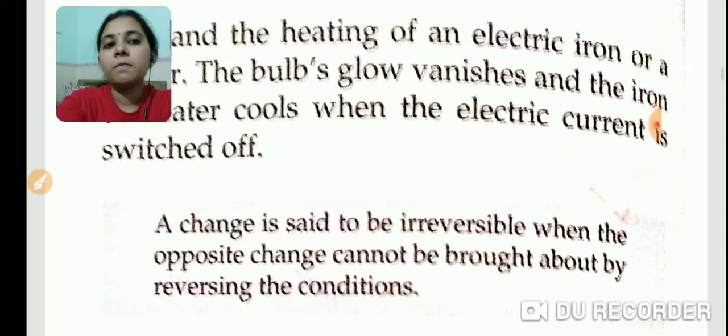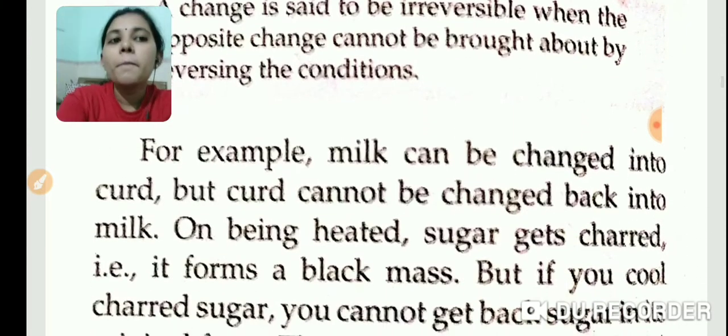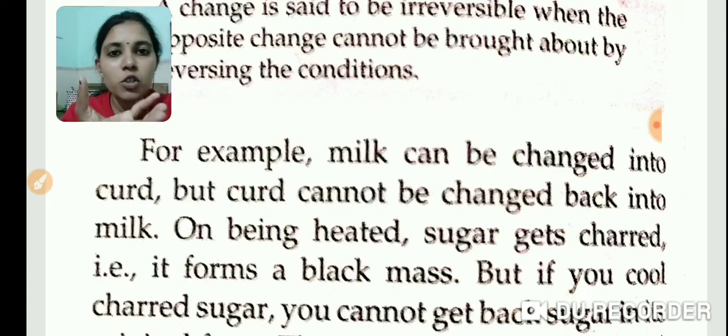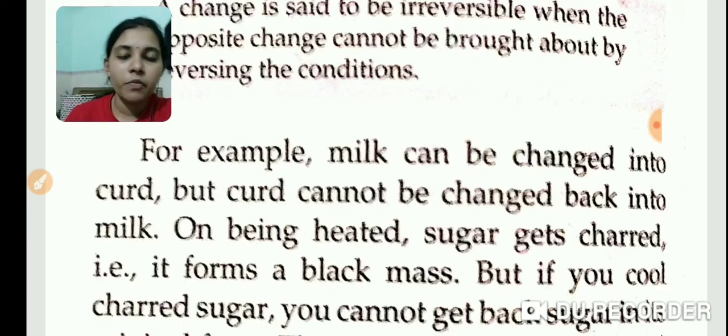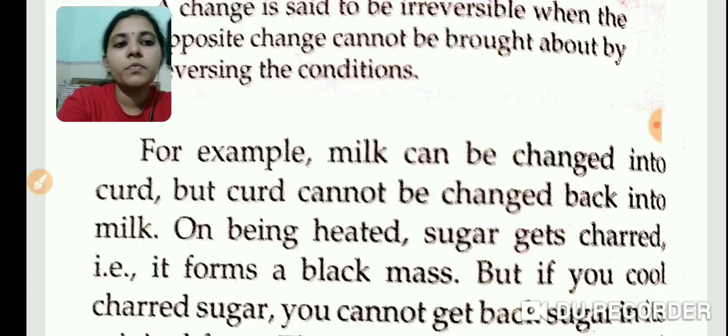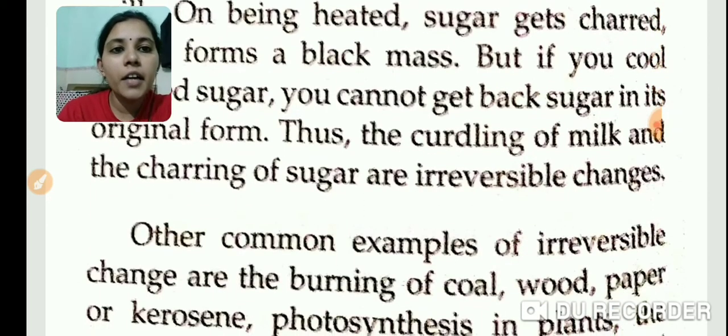Clear? For example, milk can be changed into curd, but curd cannot be changed back into milk. Another example, on being heated, sugar gets charred. See, take some white sugar powder or sugar crystals, put it in a vessel and heat the vessel. We can see that the white sugar will change to what color? Black. When you cool that black thing, it will not change back to white. That is an irreversible change. Thus, the curdling of milk and charring of sugar are irreversible changes.